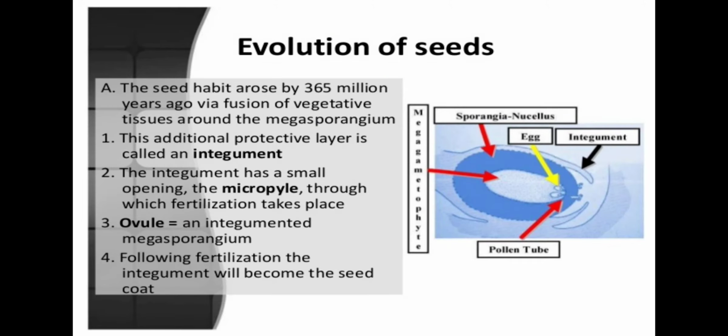Evolution of seed. The seed habit arose by 365 million years ago by fusion of the vegetative tissue around the megasporangium. This additional protective layer is called an integument. The integument has a small opening, the micropyle, through which fertilization takes place. Following fertilization, the integument will become the seed coat.